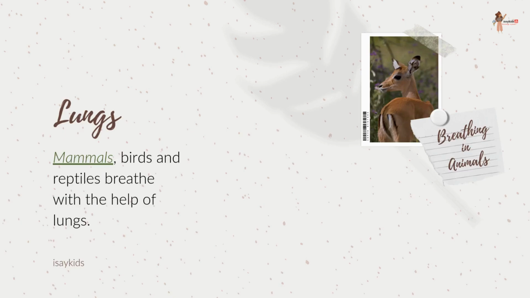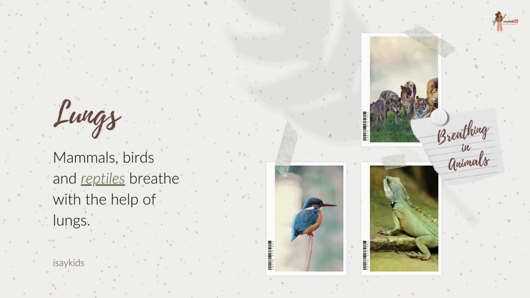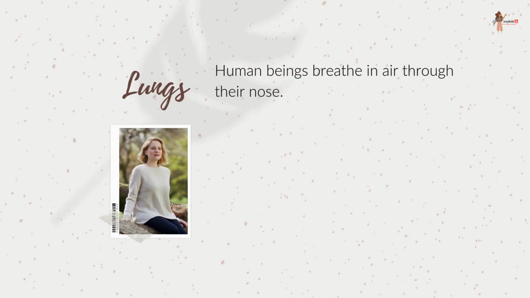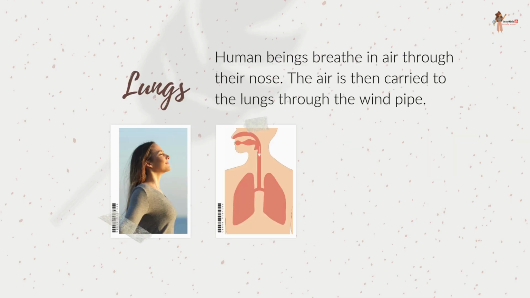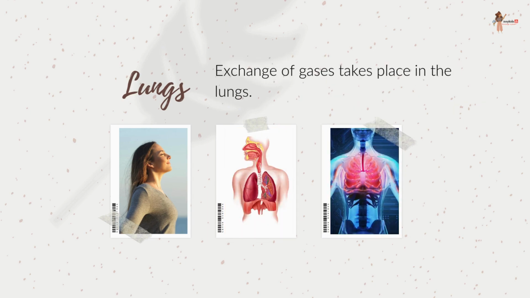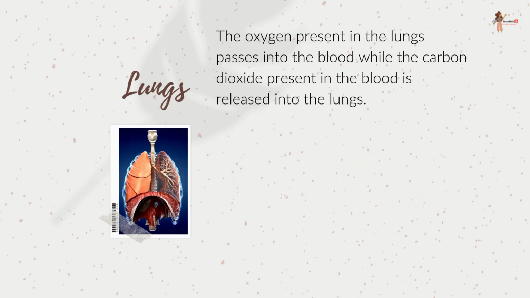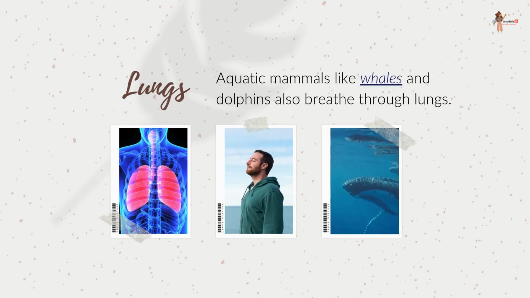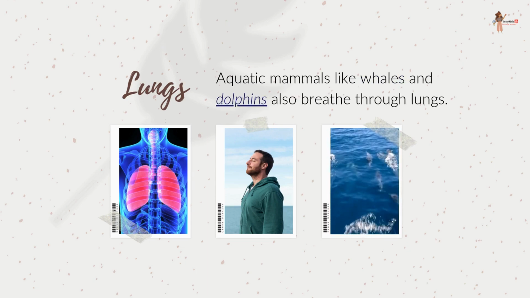First is lungs. Mammals, birds, and reptiles breathe with the help of lungs. Human beings breathe in air through their nose. The air is then carried to the lungs through the windpipe. Exchange of gases takes place in the lungs. The oxygen present in the lungs passes into the blood, while the carbon dioxide present in the blood is released into the lungs. This carbon dioxide is removed from the body when we breathe out. Aquatic mammals like whales and dolphins also breathe through lungs.